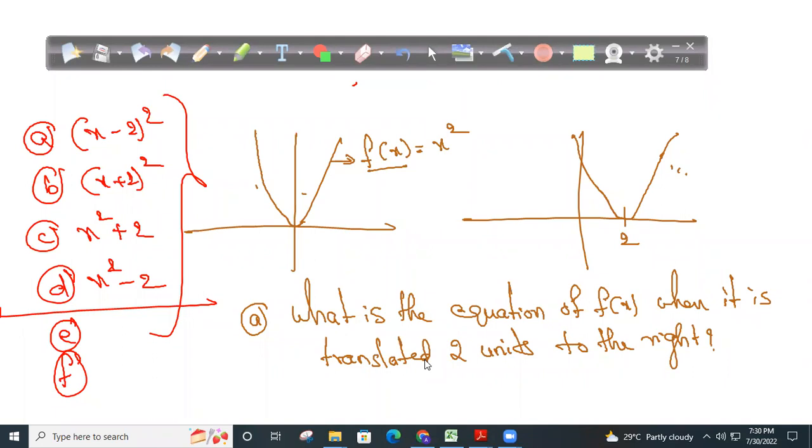What is the equation of the function f of x? If you can think, you have brain, you can answer this question in seconds. If not, you are not required to be good in math. You need to have thinking capability. You have thinking. You need to think. If you can think, you can answer this question in seconds here.